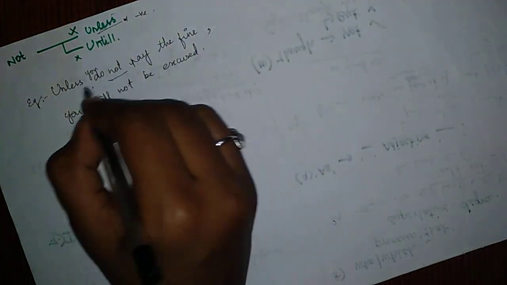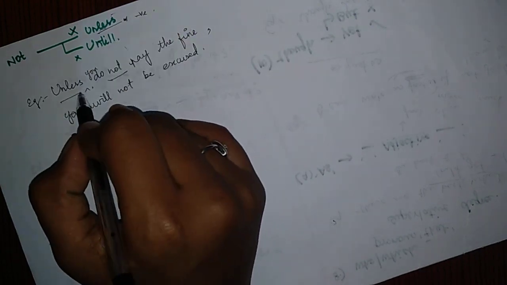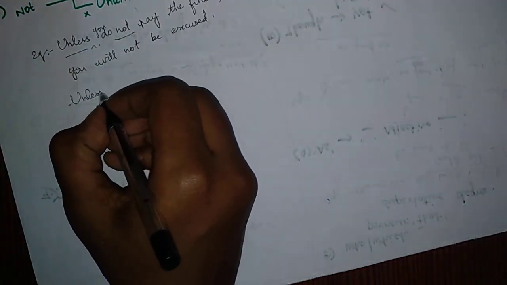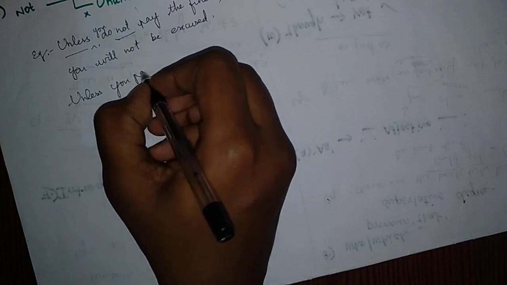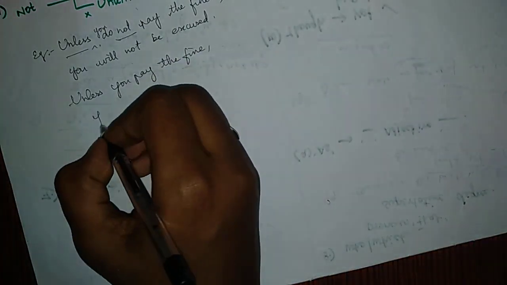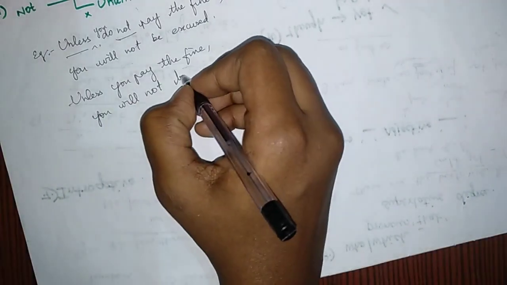Here the statement contains "not" and "unless" in the same statement. So this is wrong. We have to use either "unless" or "not." So the answer can be "Unless you pay the fine, you will not be excused." This is what is right.